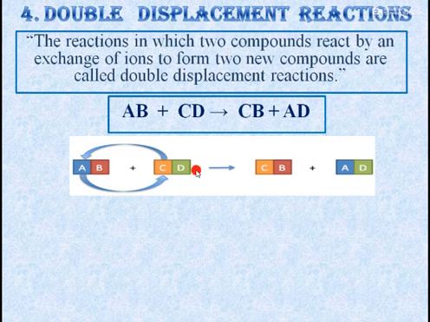Such displacement reactions usually occur in ionic compounds, and we know that in ionic compounds the formula of the positive ion is always written first. So here we can say that A is the positive ion, B is the negative ion, C is the positive ion, D is the negative ion. So how can we form it? The positive ion A will combine with the negative ion D. Hence it will form AD. On the other hand, it will not form BC because, since it's an ionic compound, the positive ion is written first. Hence the formula will be CB.